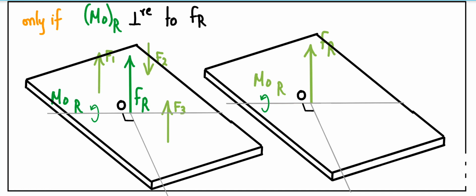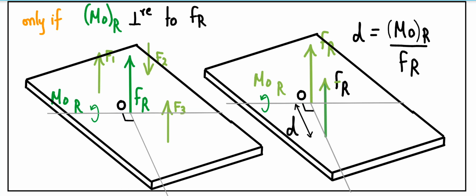In order to produce this MOR by only applying FR, I have to displace this FR by a perpendicular distance. That distance is given such that it provides MOR. So that's how we have to transfer, so that we don't need to consider that MOR as a couple in this case.